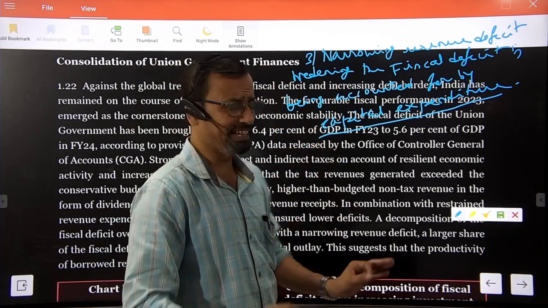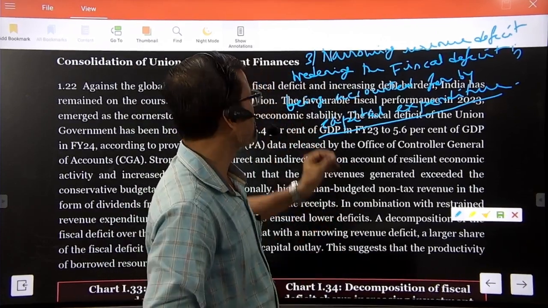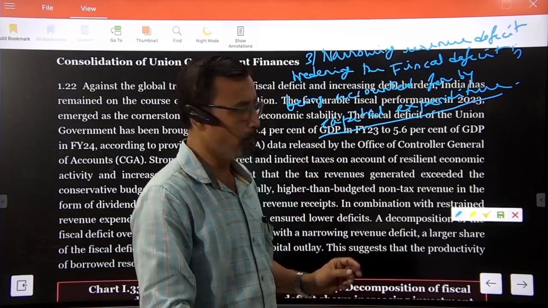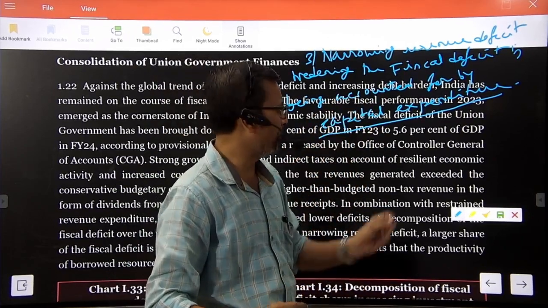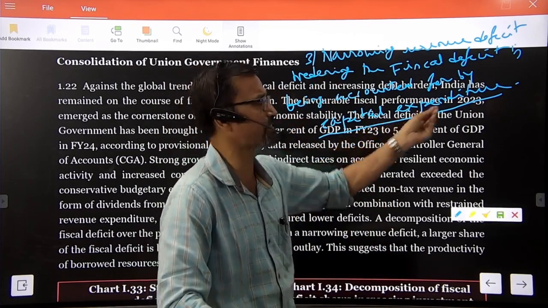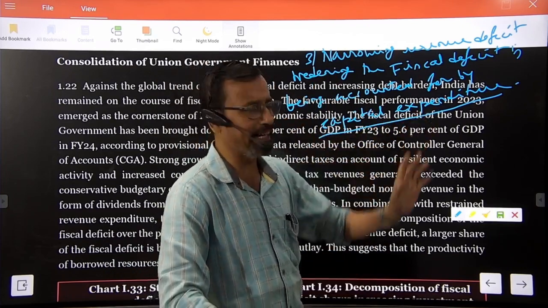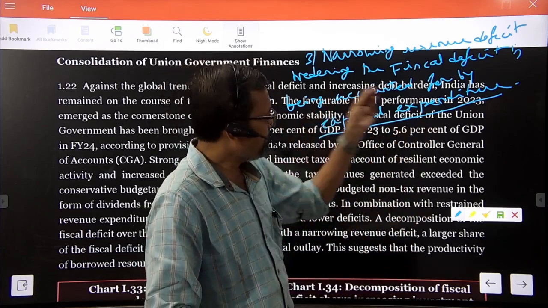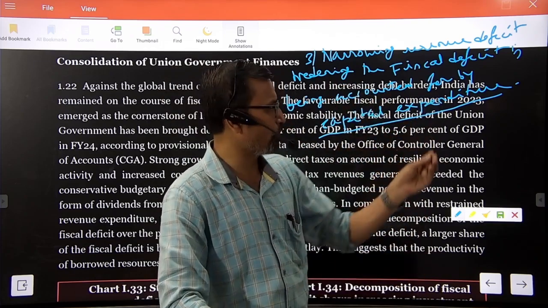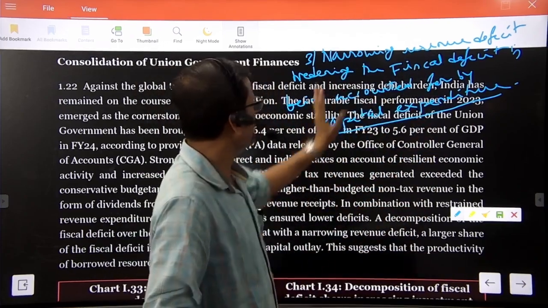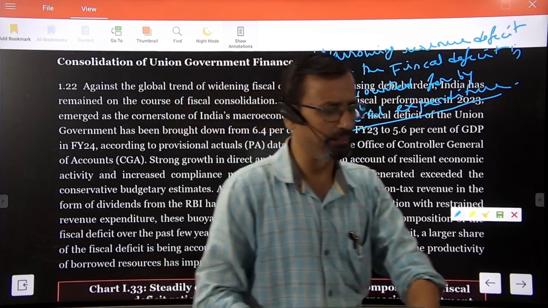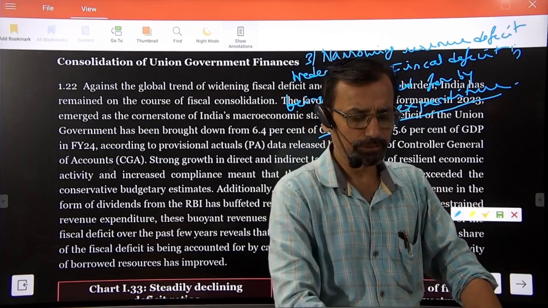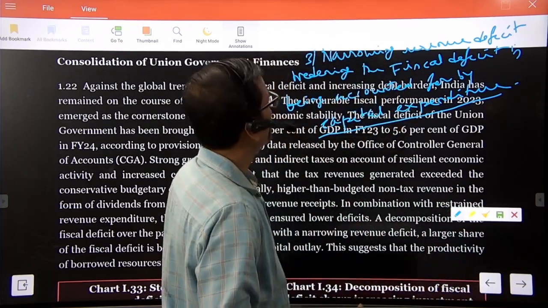So the quality of the government's expenditure improved, because by this capital expenditure the government is creating capital assets which enable the economy to earn more in future. This is another important point behind strong macroeconomic stability.